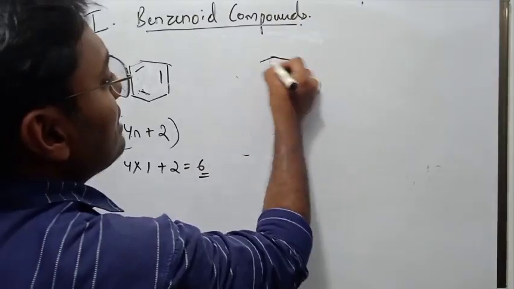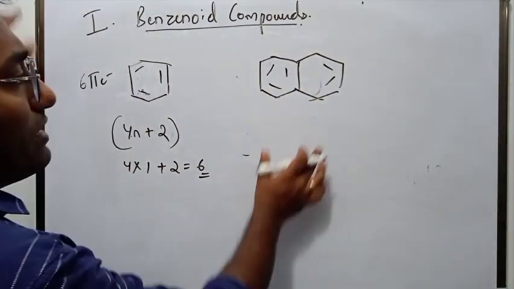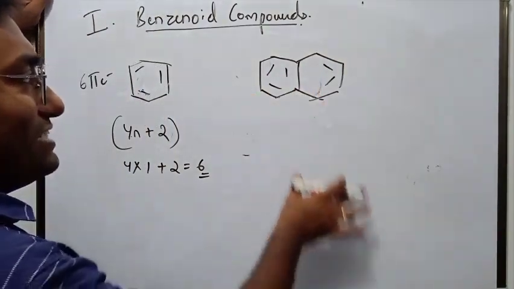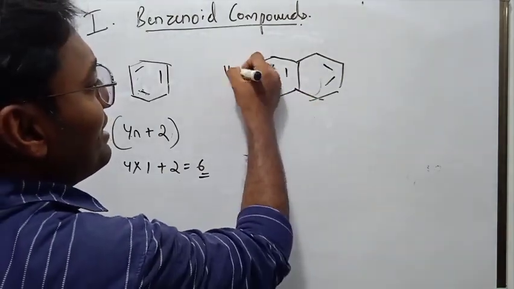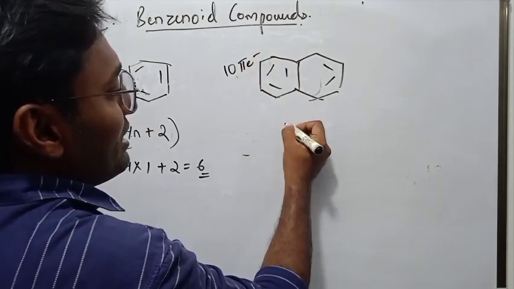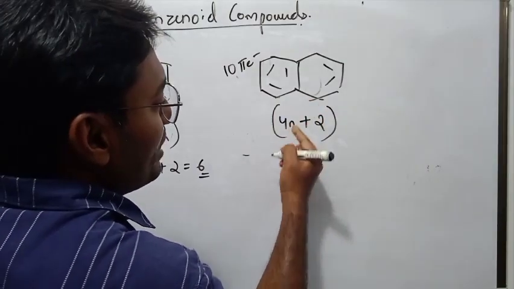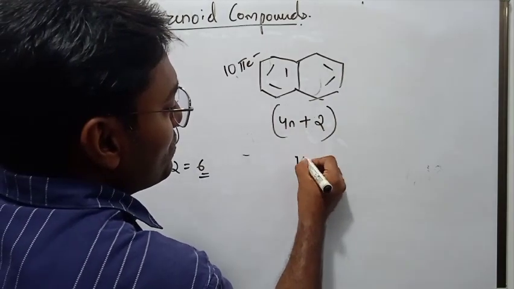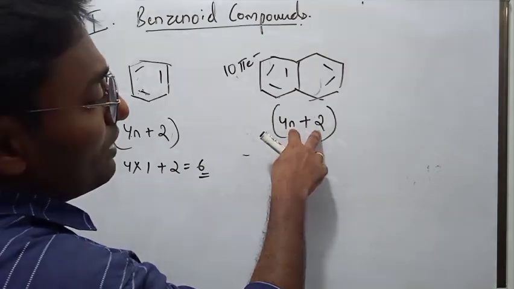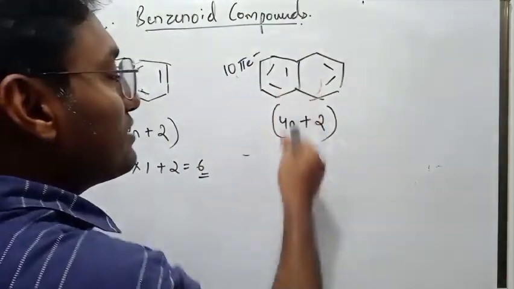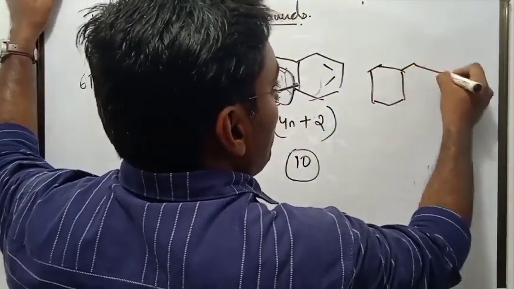Let us take another example. Naphthalene. What are the questions? Is it cyclic? Yes. Is it planar? Yes. Is it conjugated? Yes. How many electrons are there? 10 pi electrons. Can you apply Huckel's rule in this? How much will you put here? n will be 2. If you put n as 2, you will get 10. So the pi electrons in the ring equal 4n plus 2. This also satisfies Huckel's rule and the other 3 conditions. Therefore, it is aromatic.